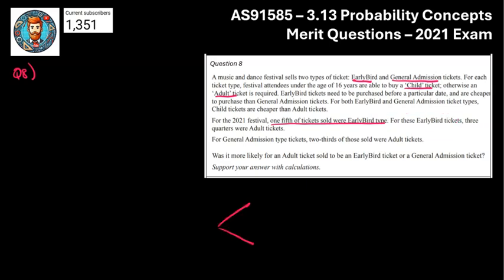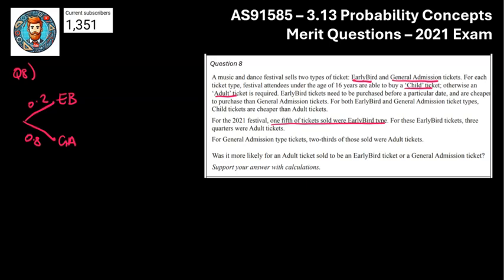For these early bird tickets, that 100% confirms a tree. We had our early bird tickets, and 100% something else happens afterwards. So big fan of that. Let's do our first split, because we know what it's going to be. It's going to be an early bird ticket or a general admission ticket. Earlier it said 1/5 of the tickets sold were early birds. So that's going to be 0.2 there, which means the other 0.8 are going to be the general admission types.